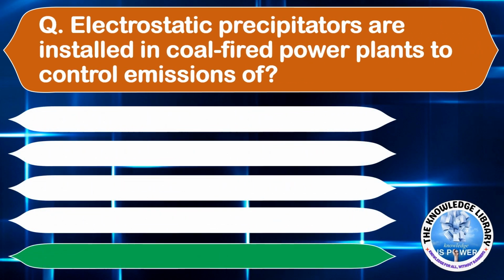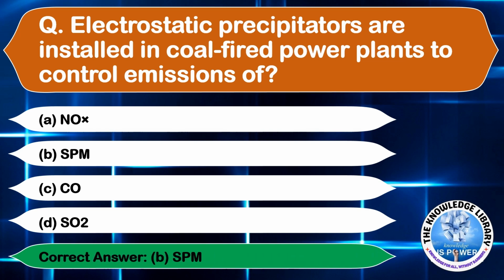Electrostatic precipitators are installed in coal-fired power plants to control emissions of option A, NOx, option B, SPM, option C, CO, and option D, SO2. The correct answer is option B, SPM. Moving on to the next question.